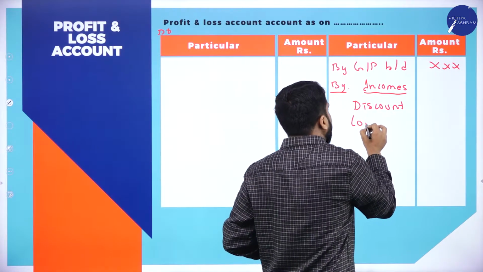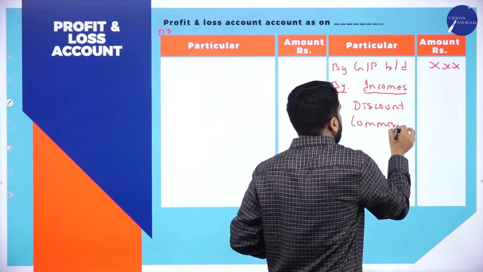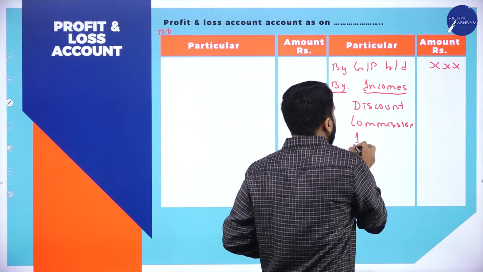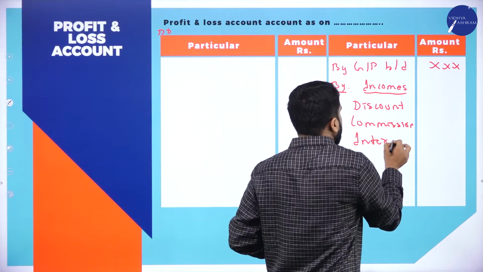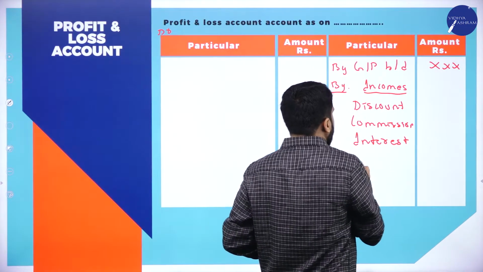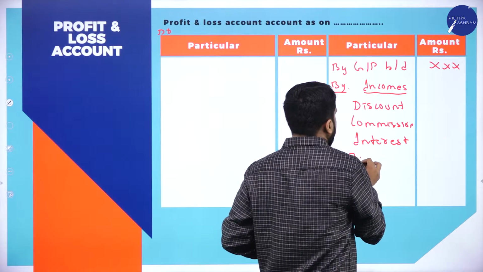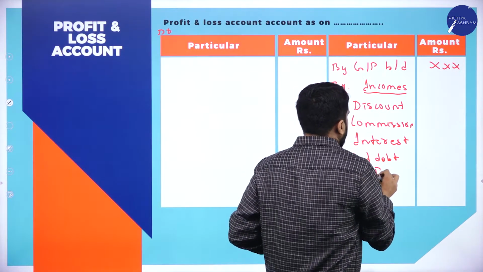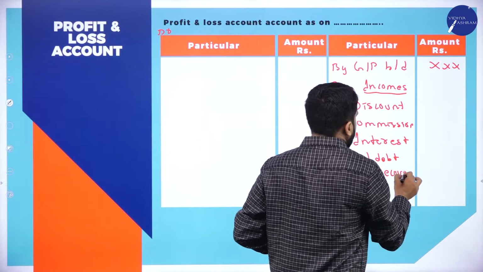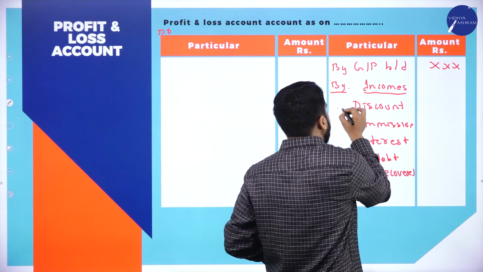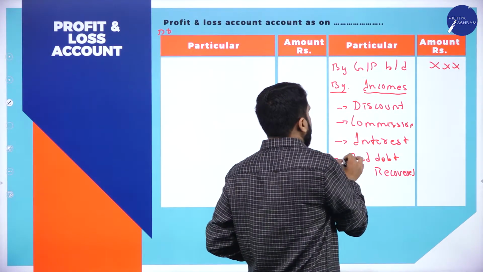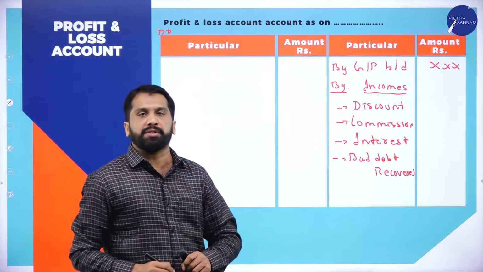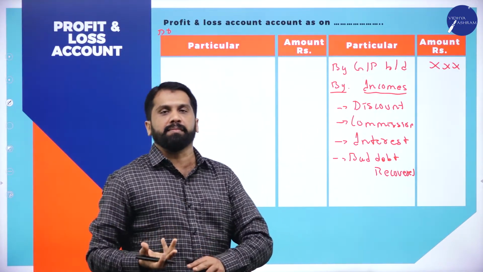You may get commission. You may get any interest. You may get bad debts recovered. I'll explain everything. This kind of incomes you may get, like other income.